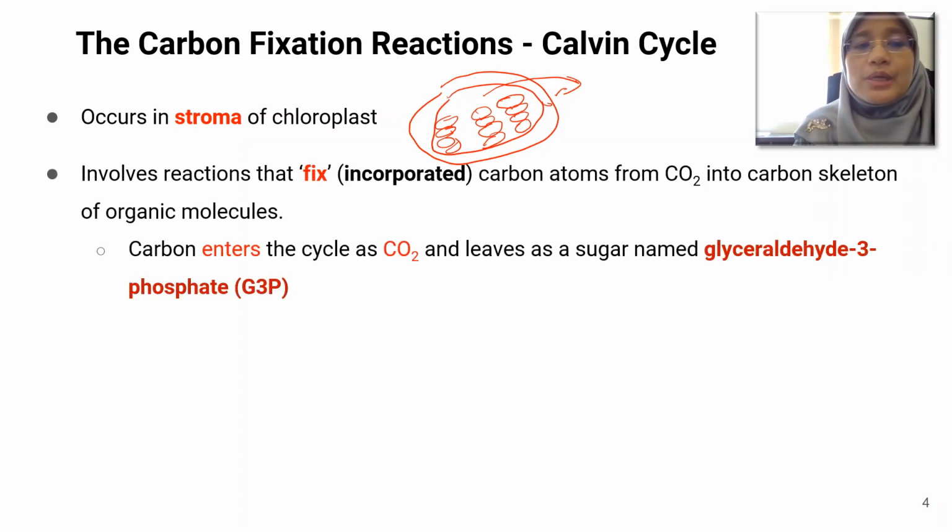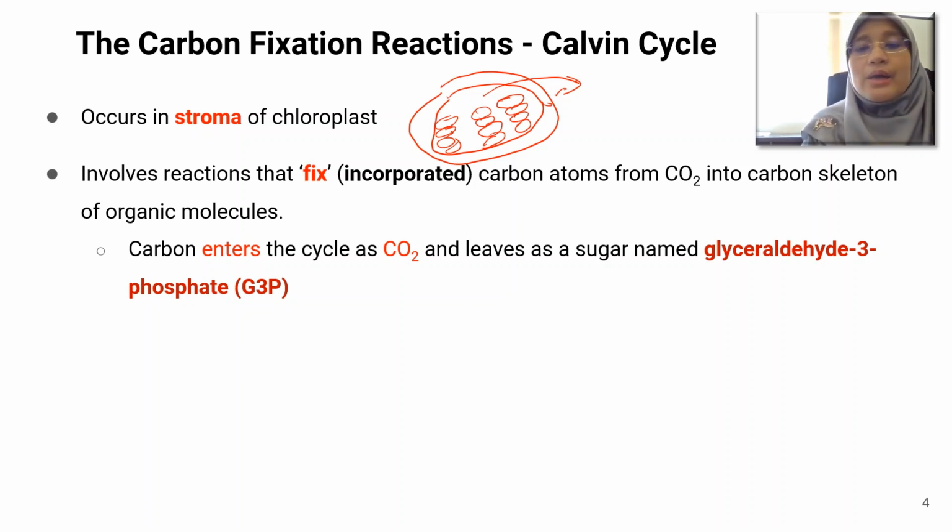The stroma will have enzymes that are involved in the Calvin cycle. The Calvin cycle involves reactions that fix or incorporate carbon atoms from carbon dioxide into the carbon skeleton of organic molecules. Carbon enters the cycle as carbon dioxide and leaves as a sugar named glyceraldehyde 3-phosphate, or G3P.